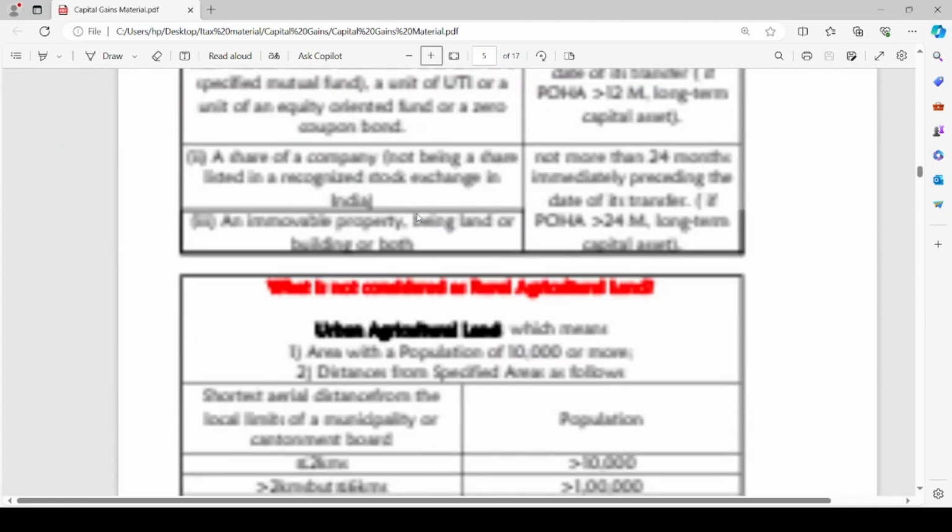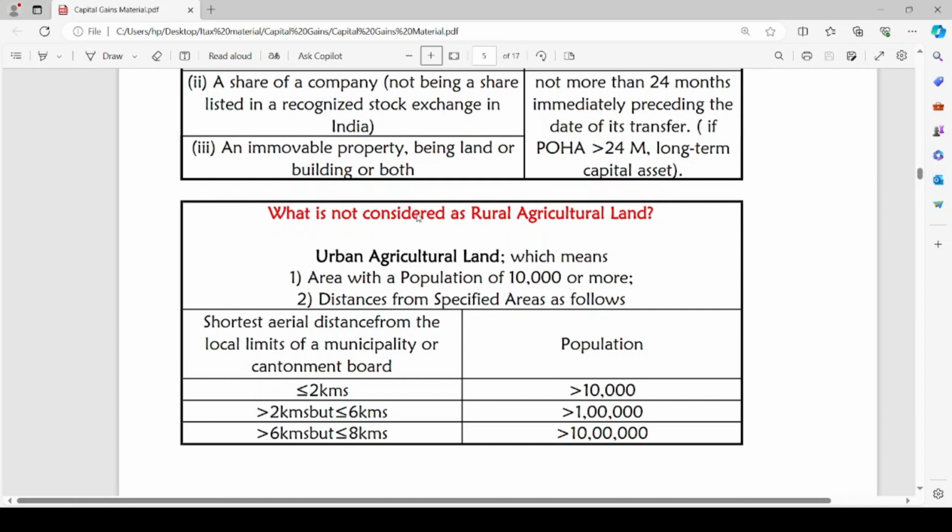Let us see, since we are discussing about rural agricultural land, what is not considered as a rural agricultural land. Urban agricultural land, which means area with a population of 10,000 or more, or distances from specified areas as follows. The shortest aerial distance from the local limits of a municipality or cantonment board if it is less than or equal to 2 kilometers and the population is more than 10,000. It is urban agricultural land.